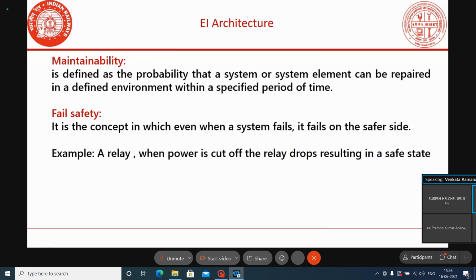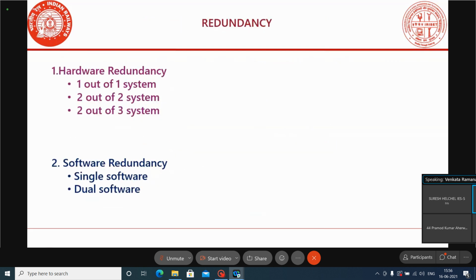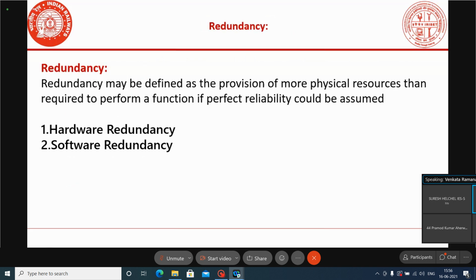Next, to increase the fail safety of the systems, the OEMs are going for the concept called redundancy. To make the system fail safe, meaning even if it fails, it should be on the safer side, OEMs go for redundancy.